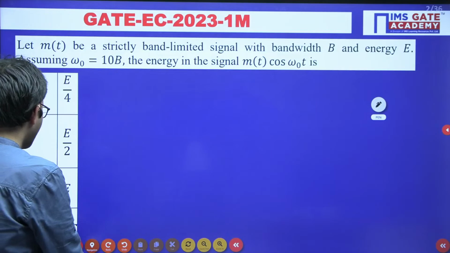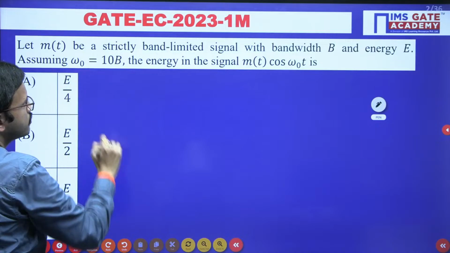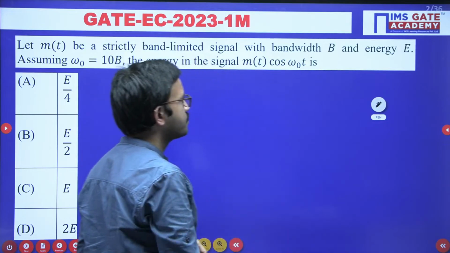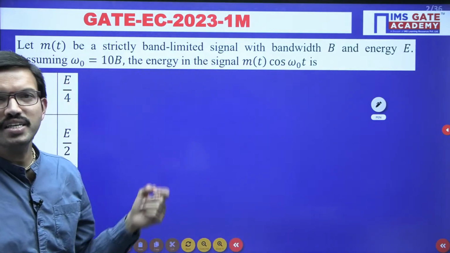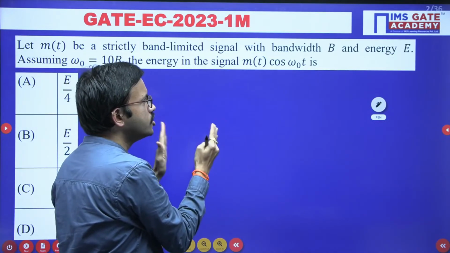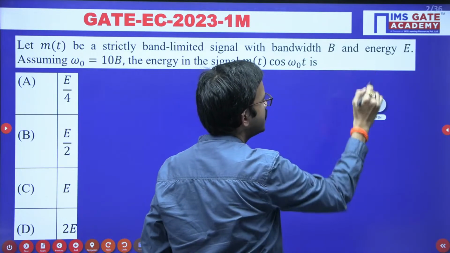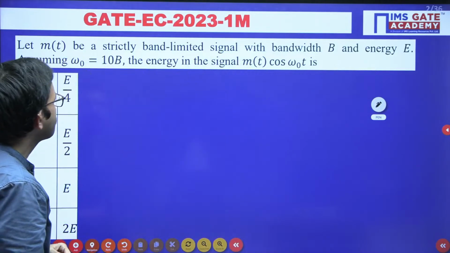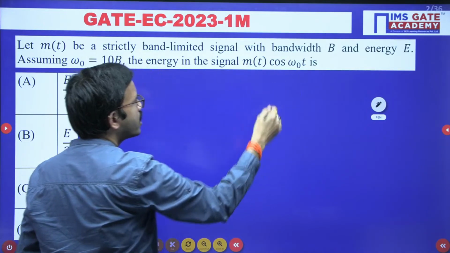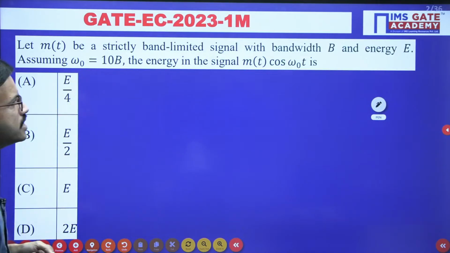Okay, right. So here in this particular question they have given one message signal m of t which is band limited, having a bandwidth B. Band limited signal means which is centered around 0 frequency, or you can say low frequency signal, among which the maximum frequency of that particular signal is B, and the corresponding signal energy they have mentioned E. Now the question is regarding the signal m of t into cos omega naught t, regarding this particular signal, what is the energy? In this question they have mentioned omega naught, which is nothing but 10B.